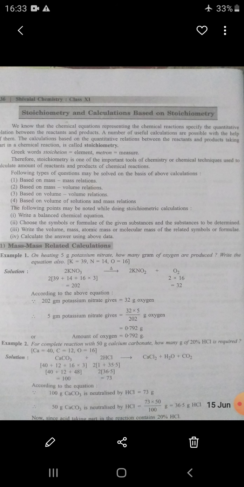Write a balanced chemical equation. Choose the symbol or formula for the given substance and the substance to be determined. So dear student, stoichiometry is an important term used in the laboratory to calculate the quantitative analysis of reactants and products.